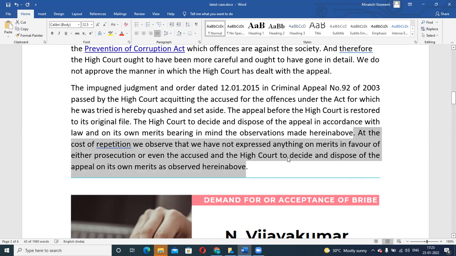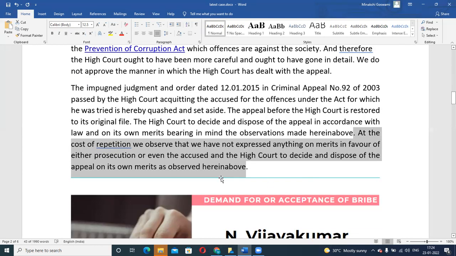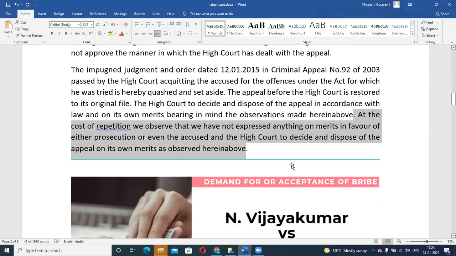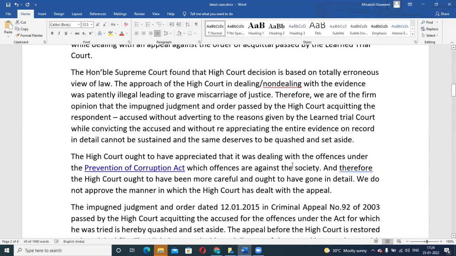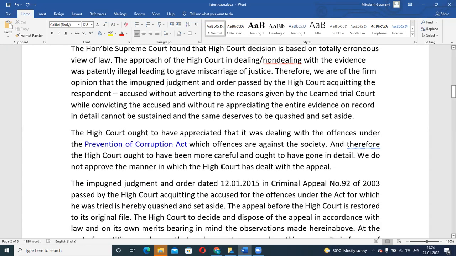Okay, so we are not saying that the assistant director is actually guilty, or that he is not guilty, but that decision has to be taken by the High Court. We are just giving a direction on how it has to be done. So based on the observation of the Supreme Court, it cannot be said that the person is guilty or not. It is a call that the High Court has to take based on its own merits. Whatever evidence and other records are there, all those things need to be seen, and based on that, they would give the decision. Okay, is it clear?